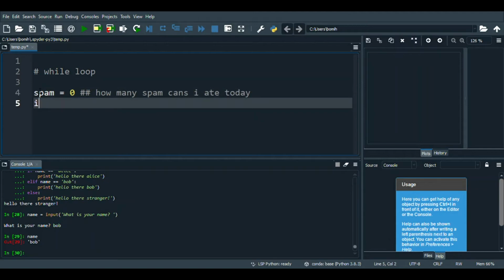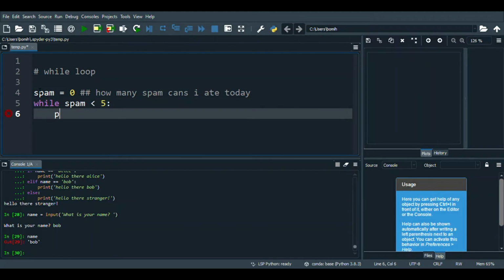While spam is less than 5, I want it to print out, you can eat one more spam can, because my limitation is 5, not more, or less than 5.